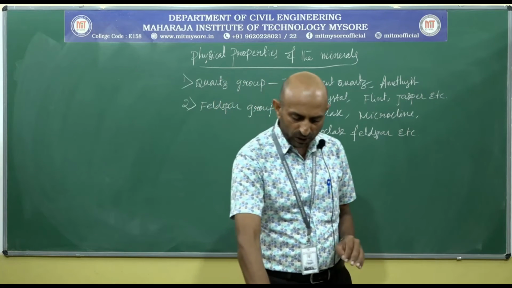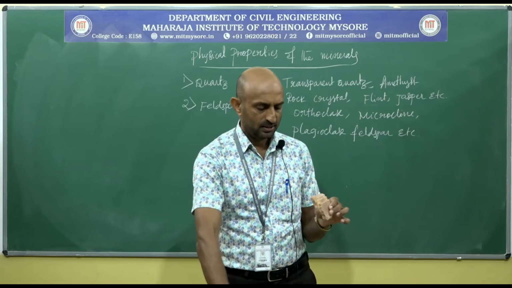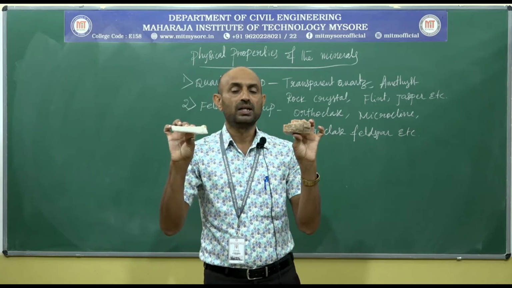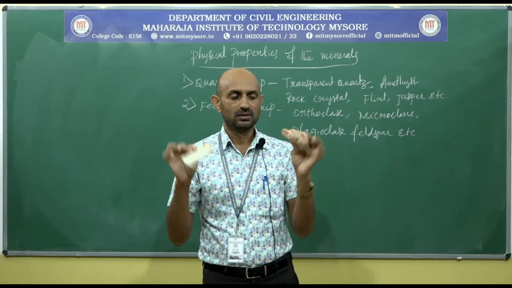But here we have two minerals, one is orthoclase feldspar and another one is plagioclase feldspar.